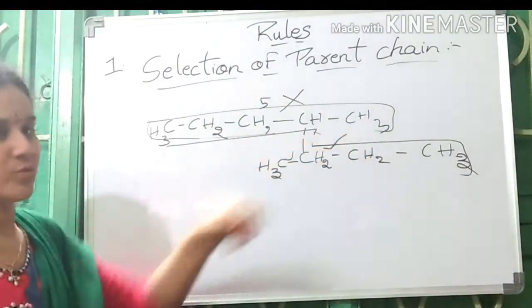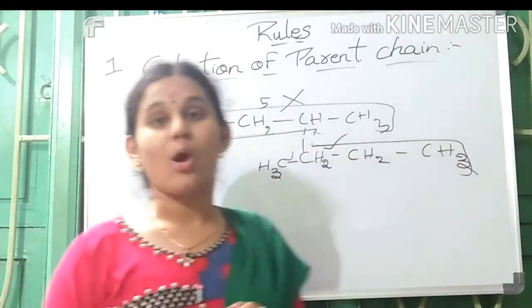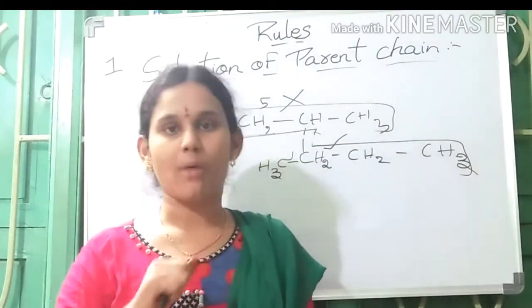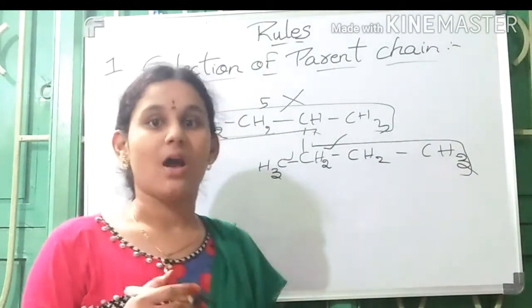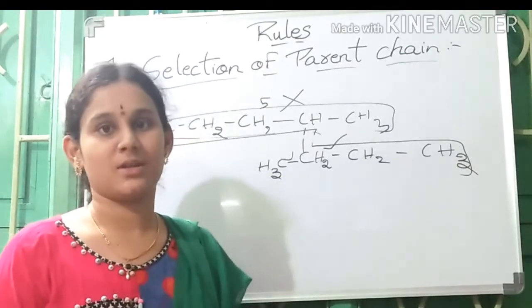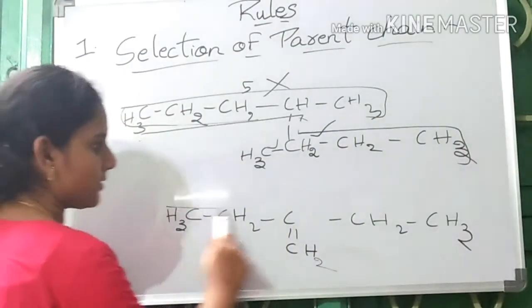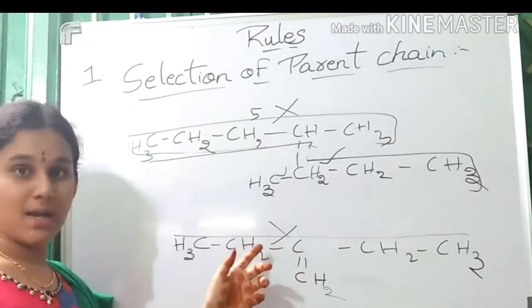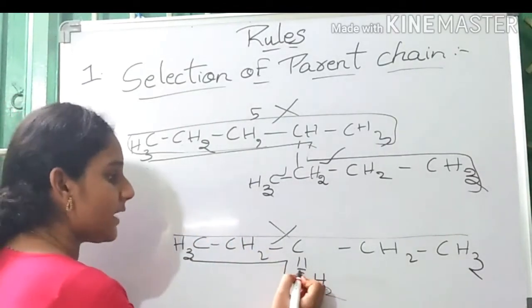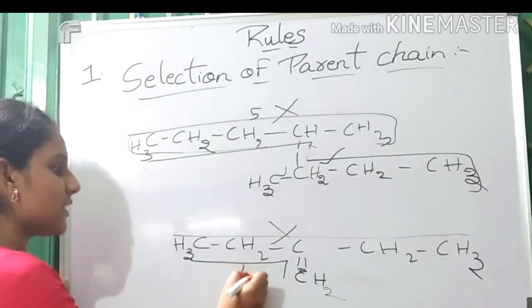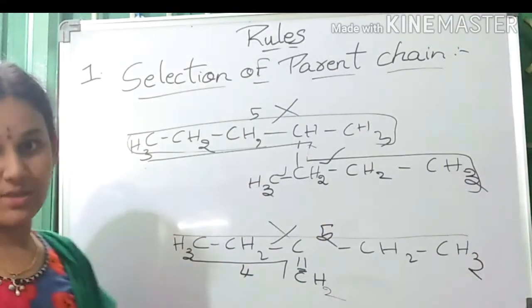All these methyl groups would be the substituents. The major parent chain will be this one. We must select the longest chain to name a compound. It will fail when a functional group like alkene, alkyne are present. When an unsaturation is present like this, let us consider this example. The longest chain would be this one, but this must not be taken as the parent chain. The parent chain is this one because it contains an unsaturation. Even though it contains 4 carbons and this chain contains 5 carbons, we must take this one because it contains